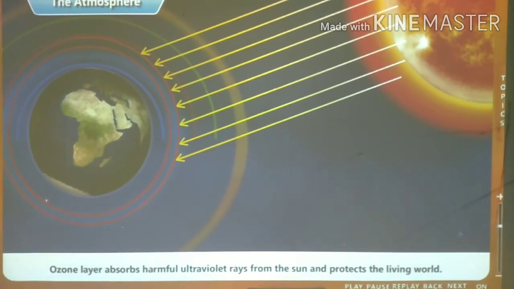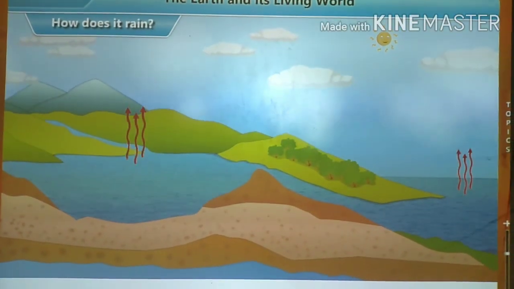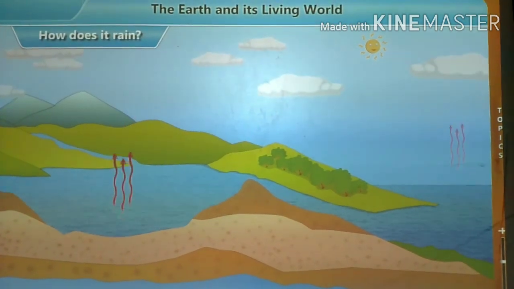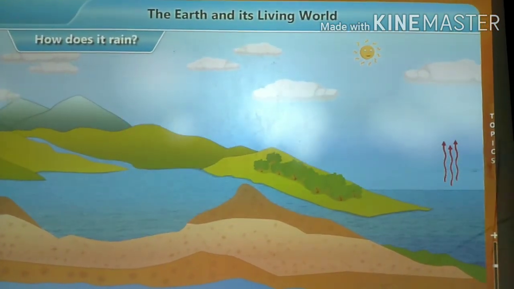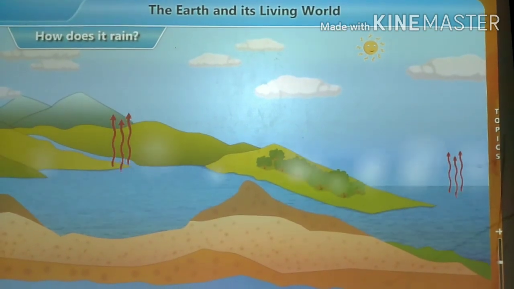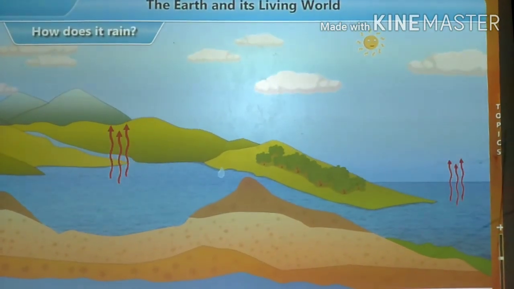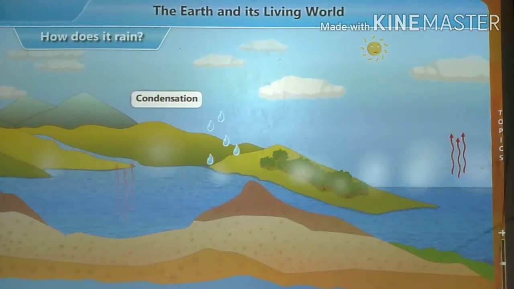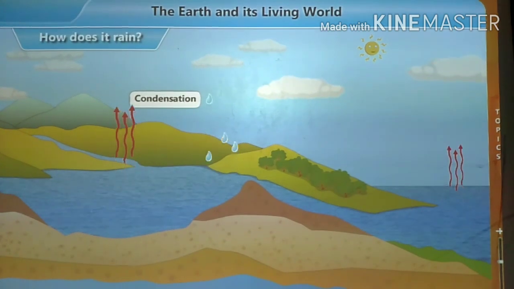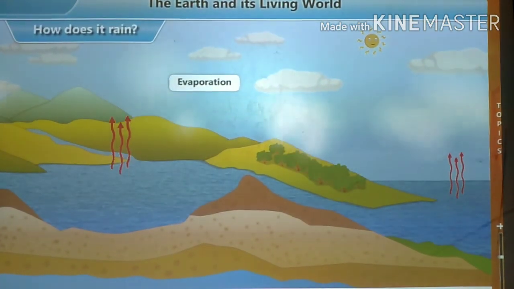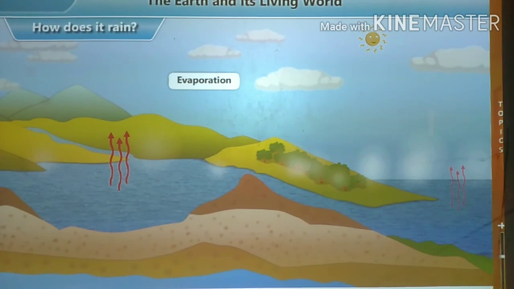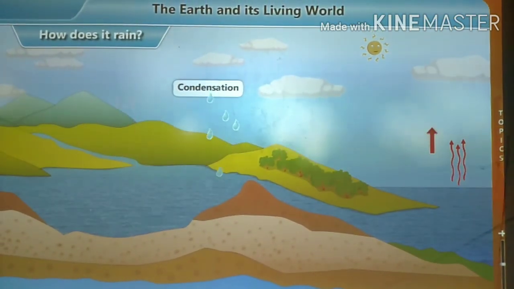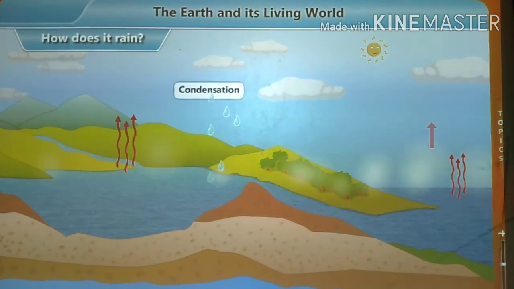Water on the earth evaporates continuously due to the heat of the sun. Water that has percolated into the soil also evaporates due to the heat and enters the atmosphere. The process of vapor turning into tiny droplets of water on cooling is called condensation. As water vapor is lighter than air, it rises high up into the atmosphere. As it goes higher, it cools and condenses, forming very fine droplets of water.